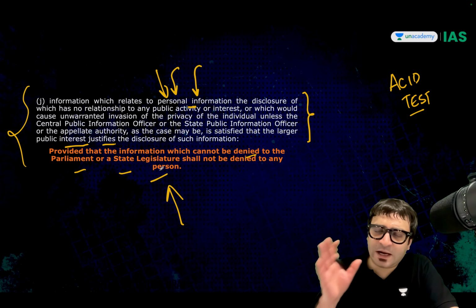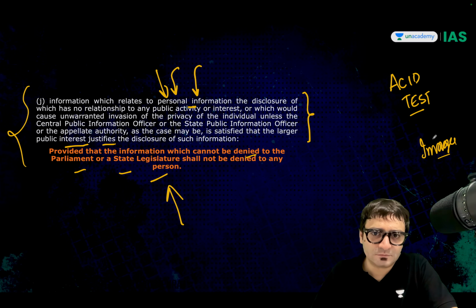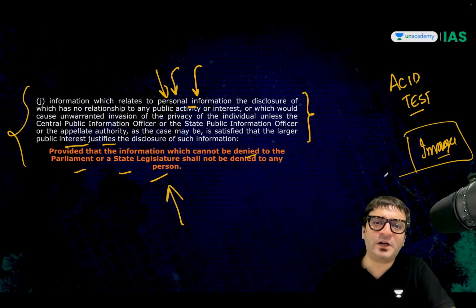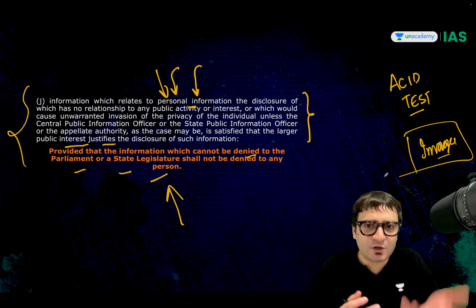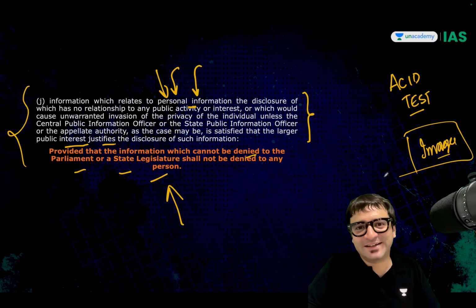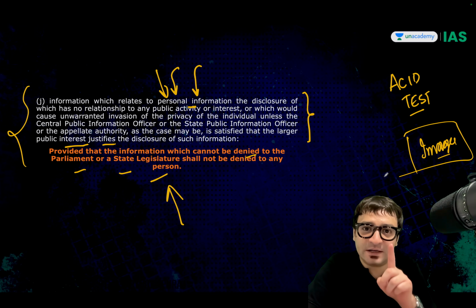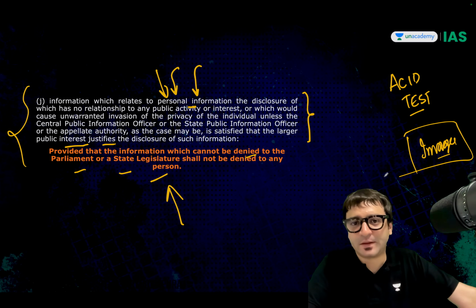What cannot be denied to Parliament? Maybe the doctored images of an individual. Maybe the nude images of an individual. It goes against morality to show it to the Parliament. Such personal details cannot be shared. Otherwise, any information can be shared, provided it is of larger public interest.